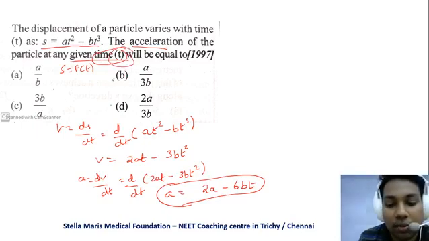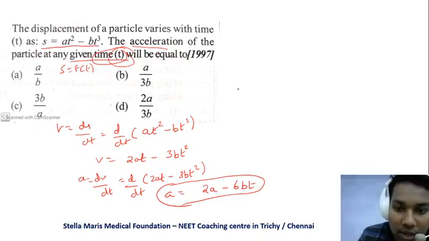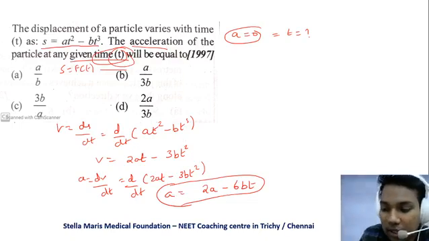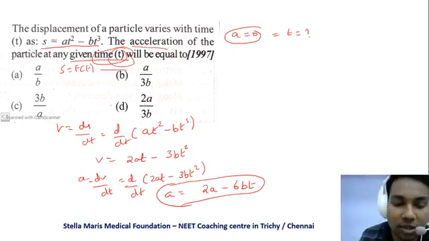Now I'm going to substitute the acceleration value as 0, so that I can find the t value. Because they are saying any given time t, that means we have to find the value of t.